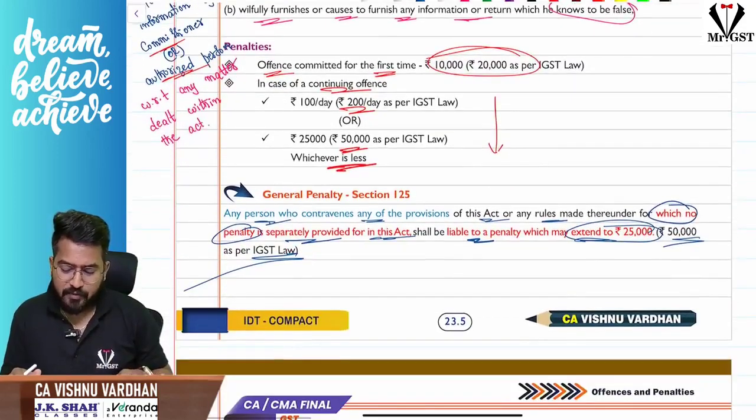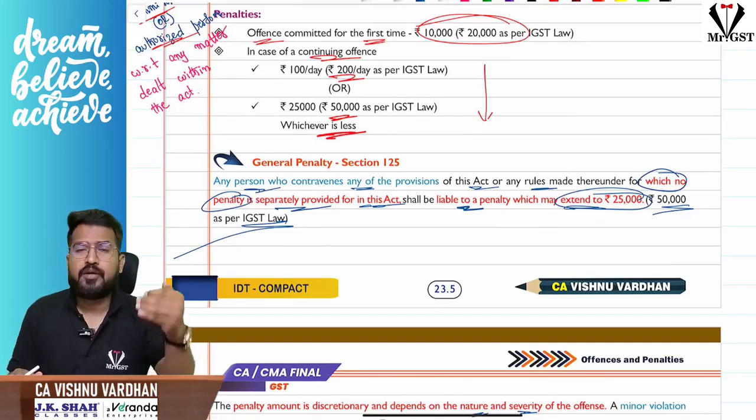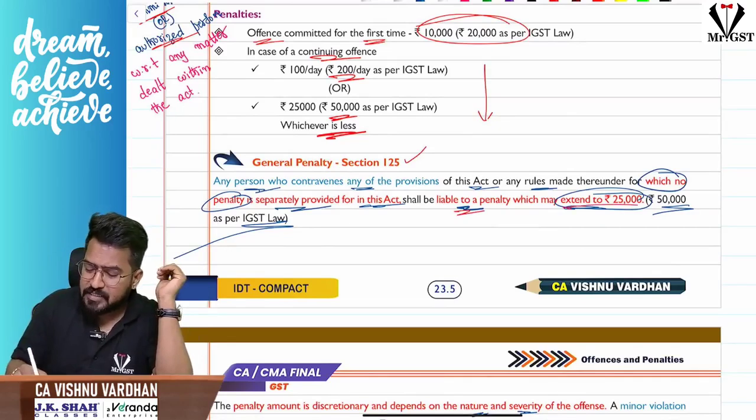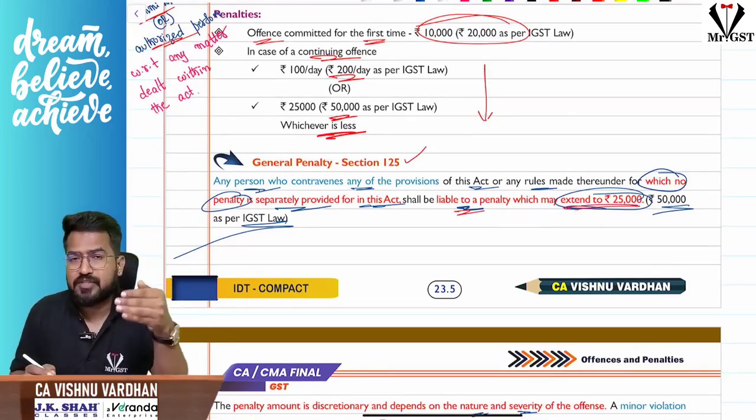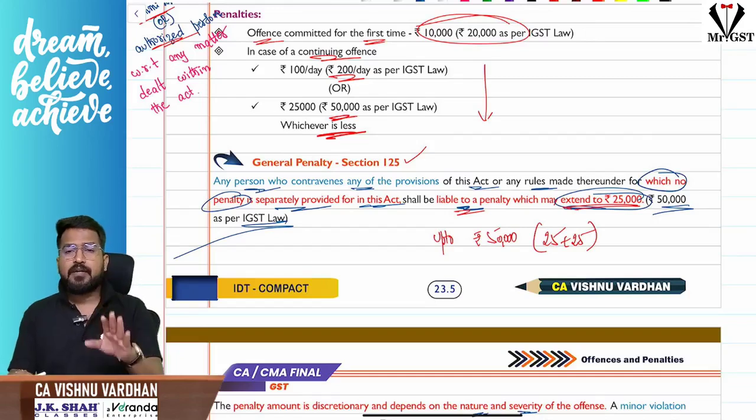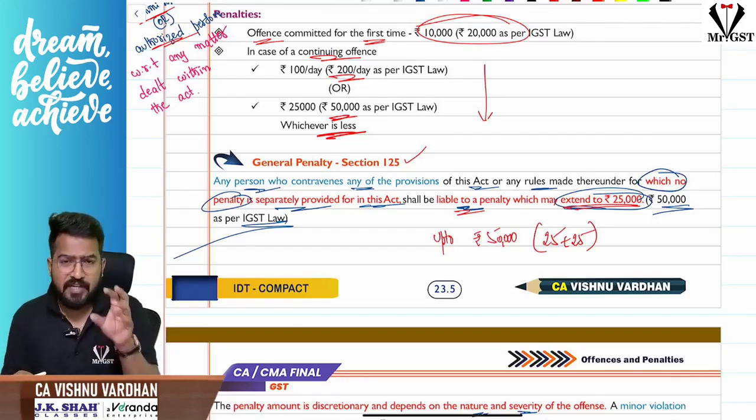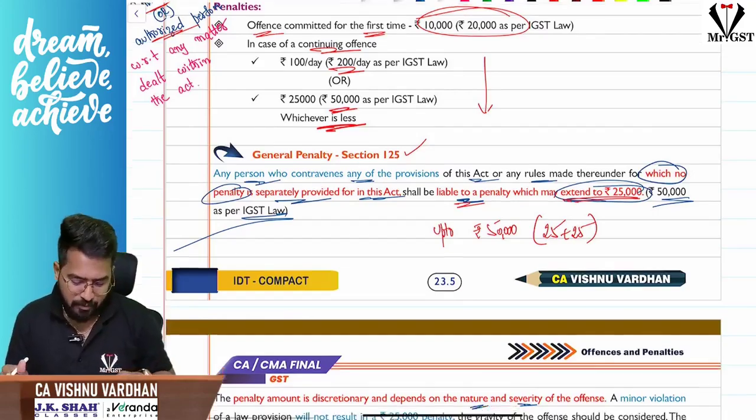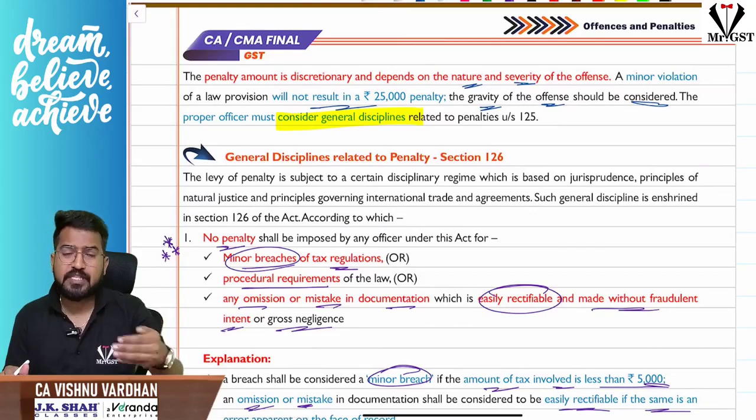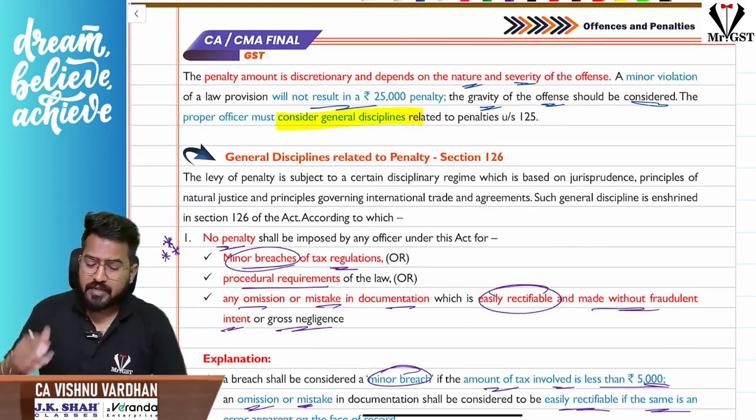And next, general penalty. Where any penalty is not specifically mentioned in the law for a particular offence, the general penalty under section 125 applies, which can extend up to 25,000 rupees CGST and 25,000 SGST. So it may extend up to rupees 50,000, 25 plus 25. But understand, only when the penalty is not specified for that offence in the law will this general penalty come into the picture. How much the penalty is, up to 50,000, depends upon the severity of the offence.